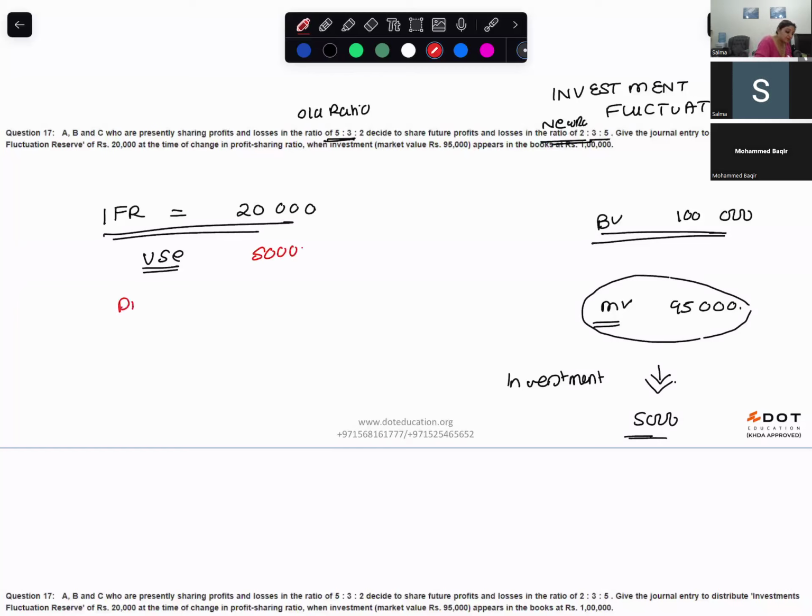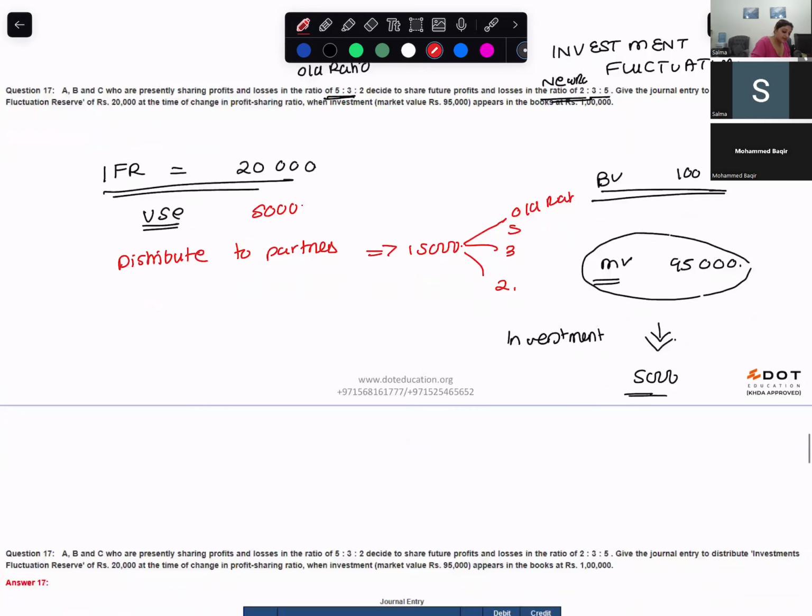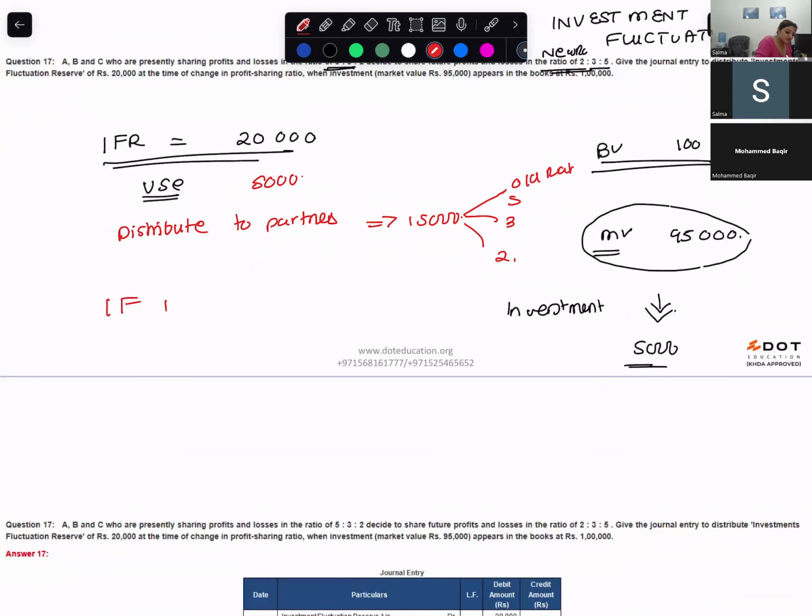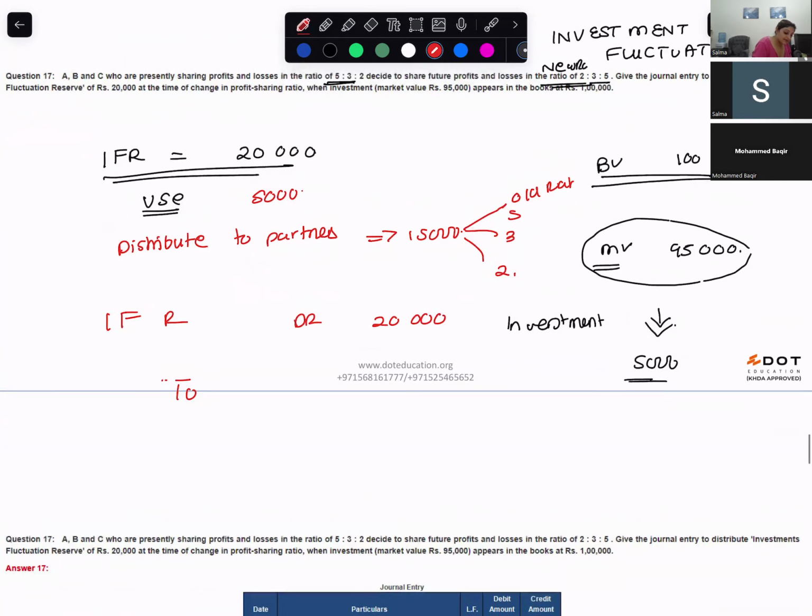And how much will you distribute to partners? The remaining 15,000 you will distribute to the partners. In what ratio? Old ratio. Old ratio is what? 5 is to 3 is to 2. What is the journal entry that you will pass? Investment fluctuation reserve account will be debited 20,000. The partners A, B, and C in the ratio of 5 is to 3 is to 2, 15,000.